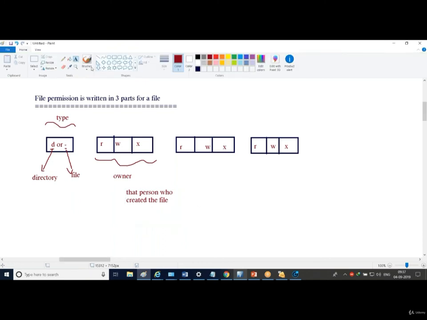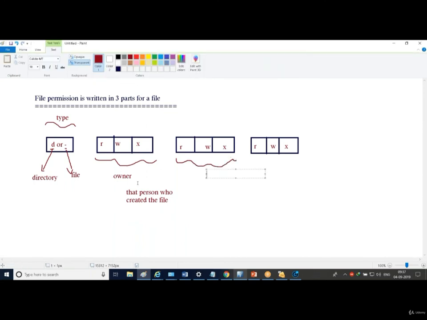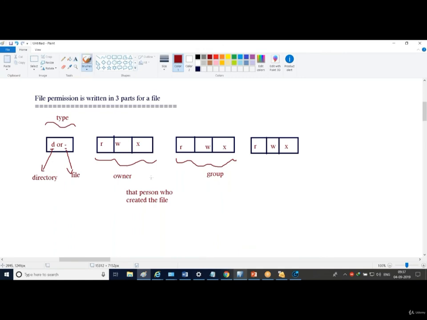Think of it like the owner being the admin of a group. For example, if you are an admin and you created one post on Facebook, then you are able to read, write, execute, right? Definitely you are the owner, and as the owner you have permission. You can do whatever you want with your file.